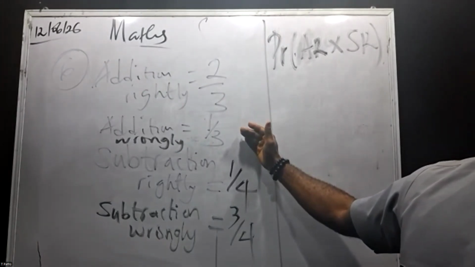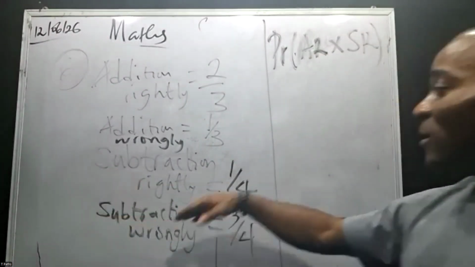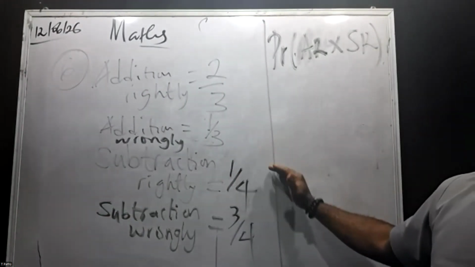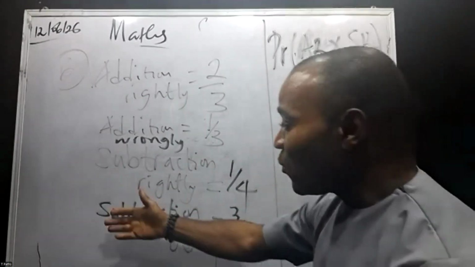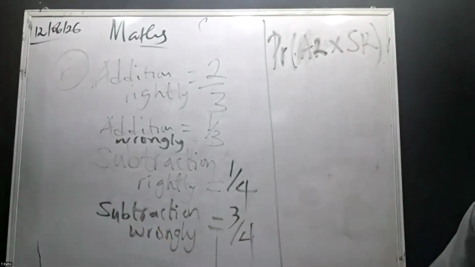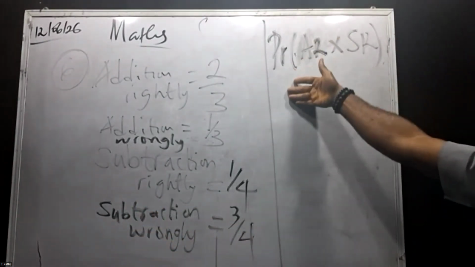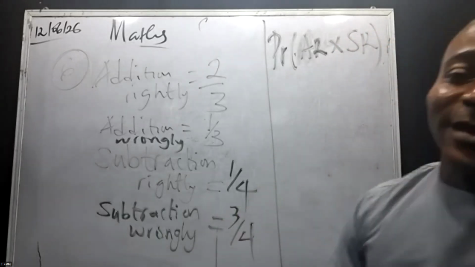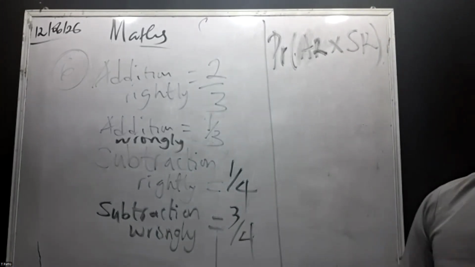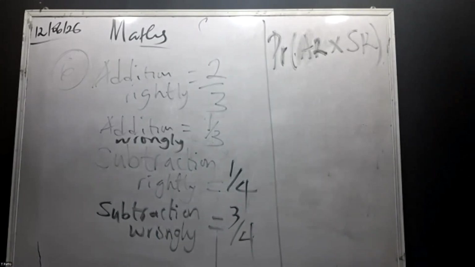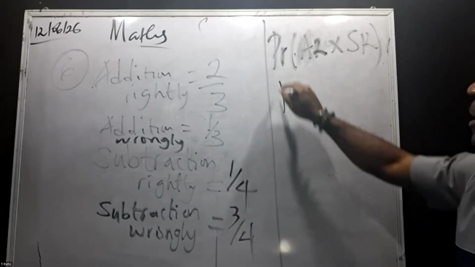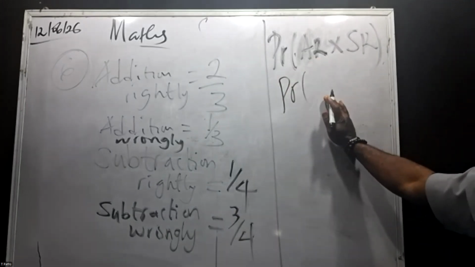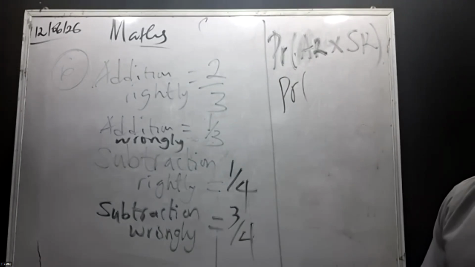Subtraction, getting it rightly, is given as 1 over 4 in the question. So what's the probability of getting subtraction wrongly? 3 over 4. Now the question says probability of getting addition and subtraction wrongly, that's how the question ended, wrongly. So that means we are multiplying the probability of what? Sir, I don't understand how you get that subtraction wrongly. How is it 3 over 4, sir?